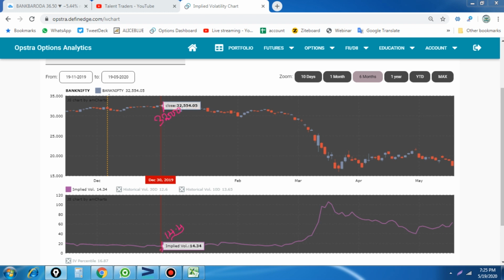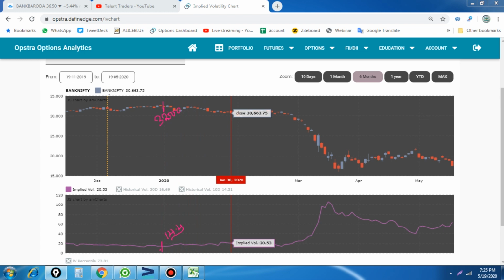In the next 30 days, based on the calculation, the stock moves a maximum of 1,300 points from 32,000. This month it decreases to 29,800, and the volatility also slightly increases from 14 to 17, so it keeps on increasing. The expected move for Bank Nifty that we decided on for June 30th is 30,600.